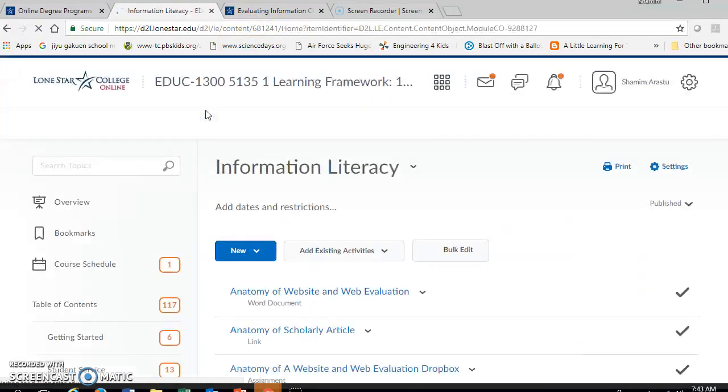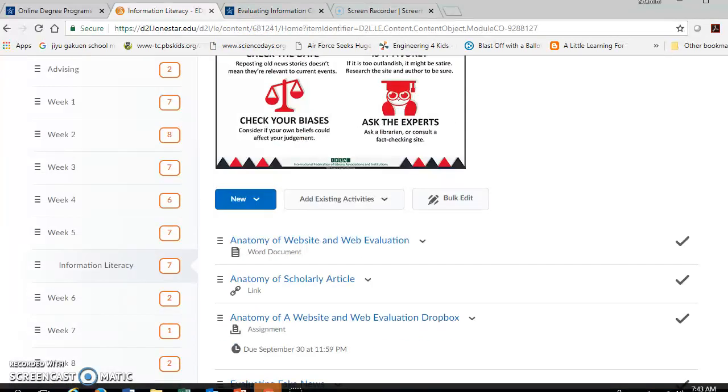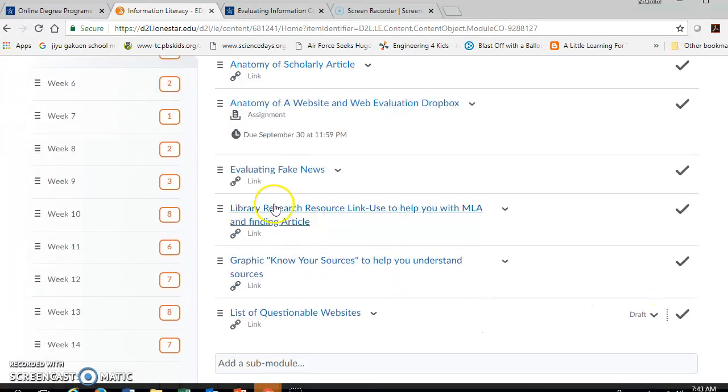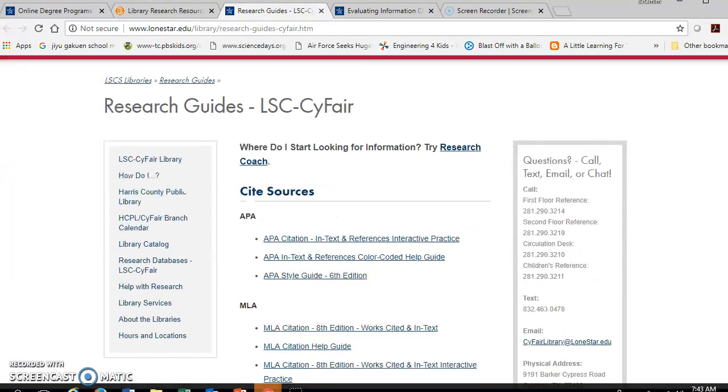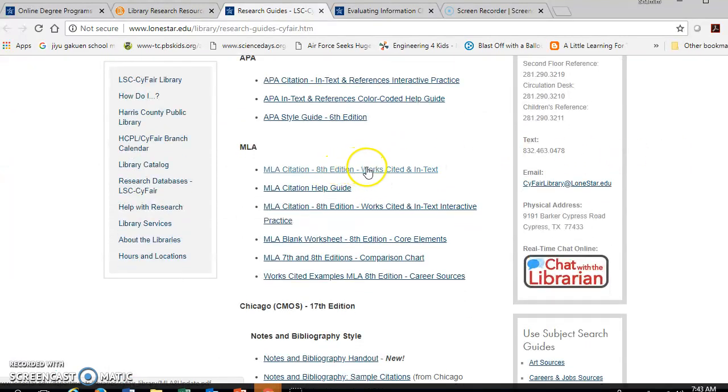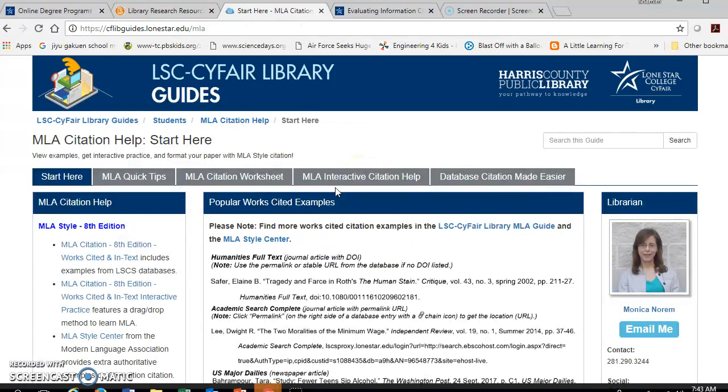Now, if you want information on how to do a citation in MLA format, you can use this library resource link. Okay, and this will help you with MLA format. Okay, you can see right here, there's an MLA citation help guide. Okay, there's works cited and in-text citation, and then they even give you a practice so that you can make sure you're doing that correctly.